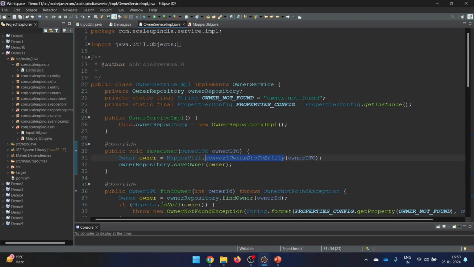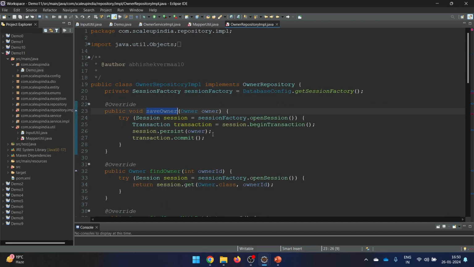Let's go back here. So we have done it, and now we are just going to call the save owner. So we'll go there, and you see the code looks same. There's no change in this particular part. So your save method looks exactly same. Let's move for the next one.